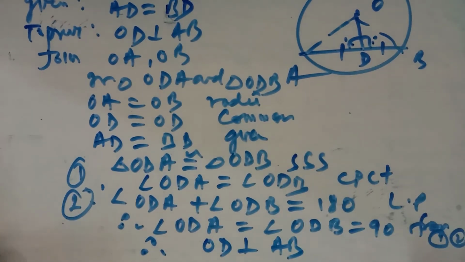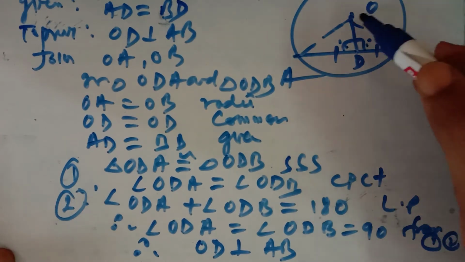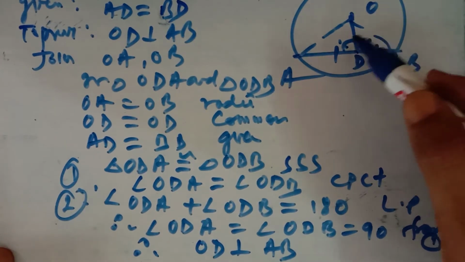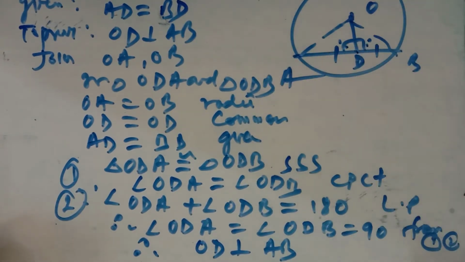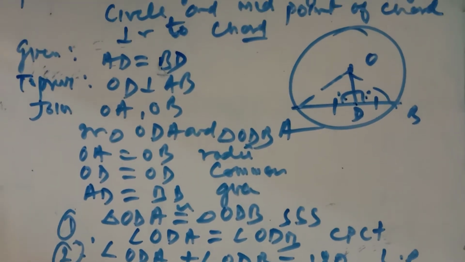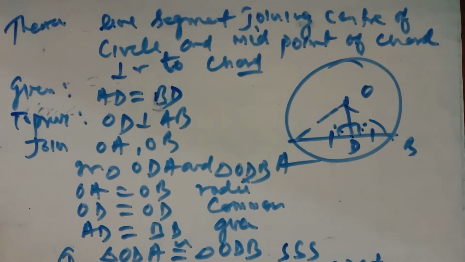So this is the theorem: if a line segment joins the center of the circle and the midpoint of the chord, then it will be perpendicular to the chord. Thus this is the converse of the theorem we have done before this. These are the two theorems which you have to do very carefully.